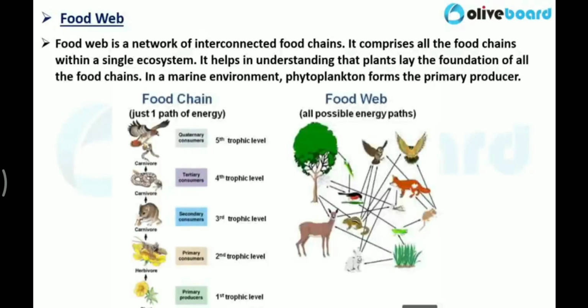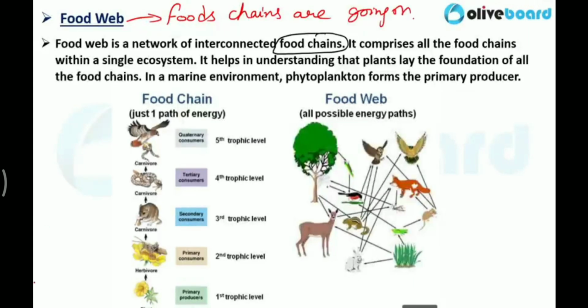Now, what is a food web? A food web is nothing but a network of interconnected food chains. Very, very important: food chain and food web. Just remember that food web means various food chains are going on. In a food web you can say there are thousands of food chains going on simultaneously. Clear? So a food web is a network of interconnected food chains.